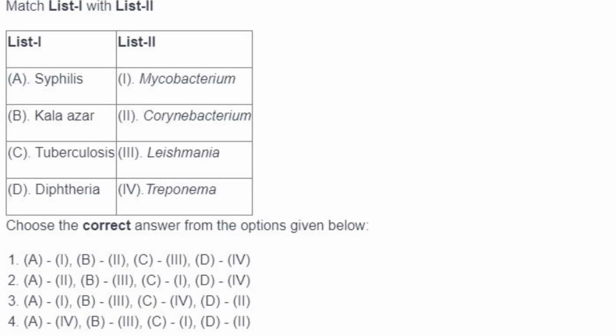Then next one. Syphilis. Syphilis is by Treponema. A4. A4 is there only in option 4. Kala Azar. Kala Azar is Leishmania, tuberculosis, Mycobacterium and diphtheria, Corynebacterium. So A4, B3, C1 and D2.